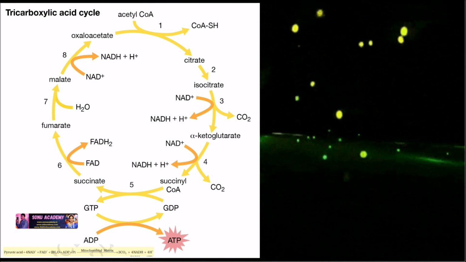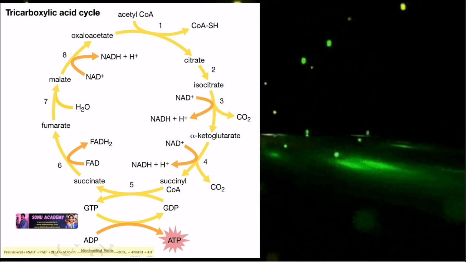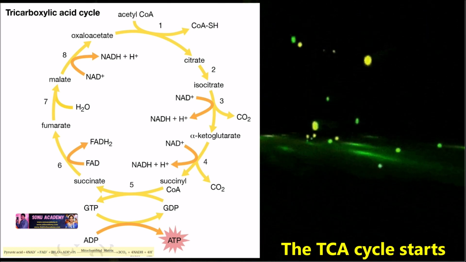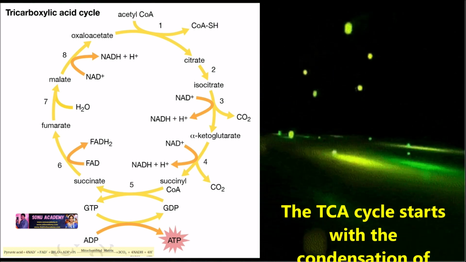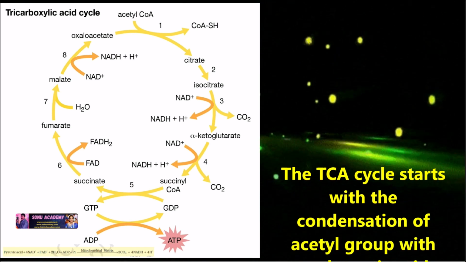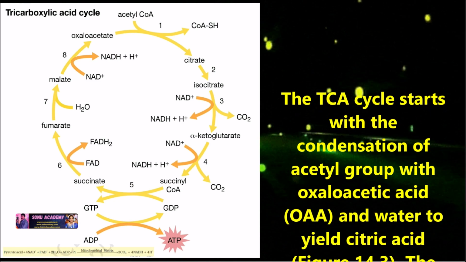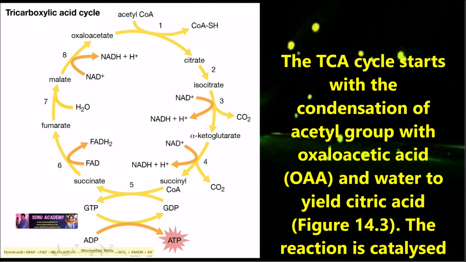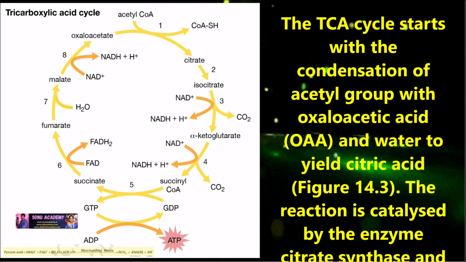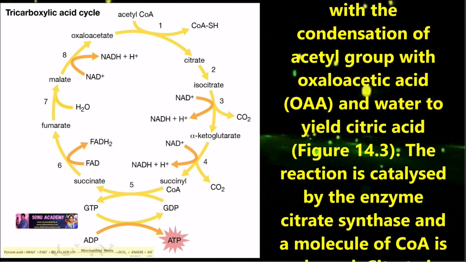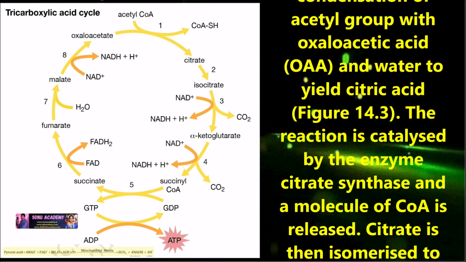Children, now let us discuss the tricarboxylic acid cycle, the TCA. The TCA cycle starts with the condensation of the acetyl group with oxaloacetic acid, OAA, and water to yield citric acid. This reaction is catalyzed by the enzyme citrate synthase and a molecule of CoA is released.